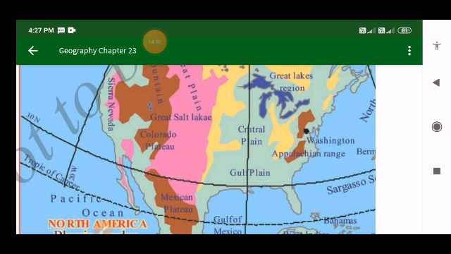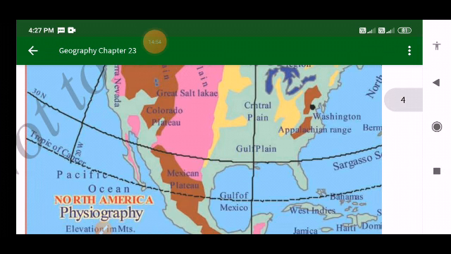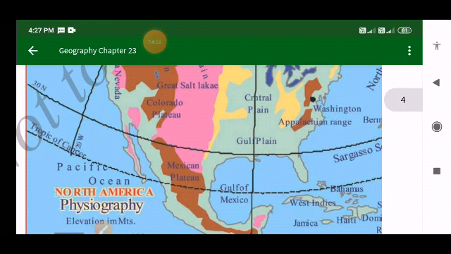These are the mineral resources found in the Eastern Highlands.